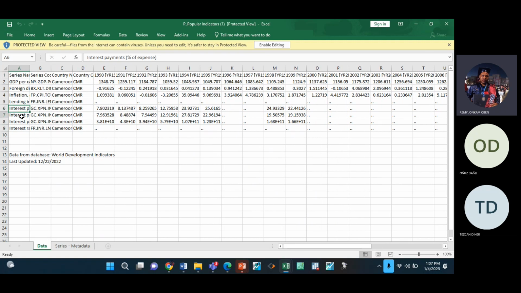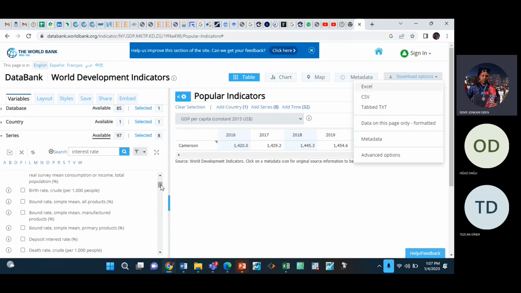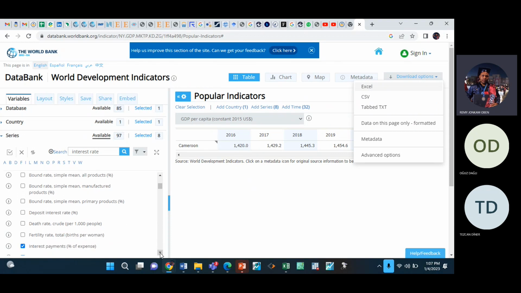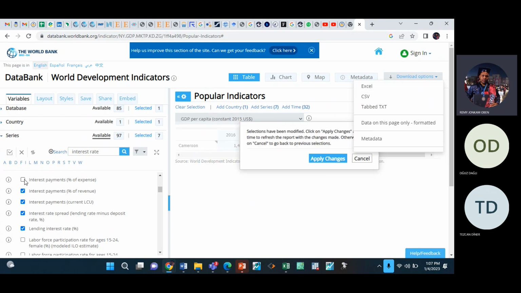Interest payments. Oh gosh. Okay, do you know what you do? Use interest payments, percentage of revenue. Let me show you. Use this one. Interest rate of what? Interest payments, percentage of revenue.